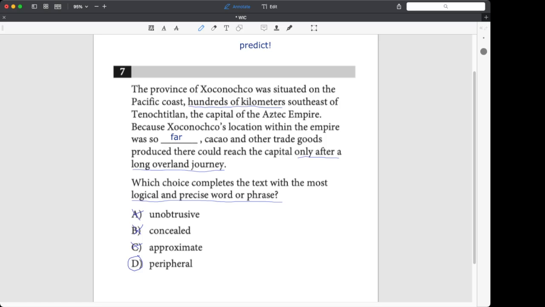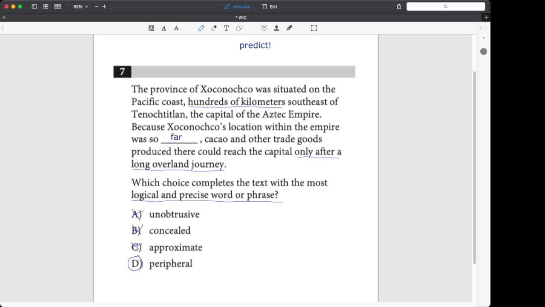If you've ever heard the term peripheral vision, it means the vision on the edge of your field of vision. So peripheral means something at the margin, the edge, far away from the center. So that's a perfect match. So let's think about all the tools we want to use for this sort of question to get this right. I know we just got it right pretty easily, but for future questions that are harder, here's what we want to do. Read the text, think about the description of the thing,